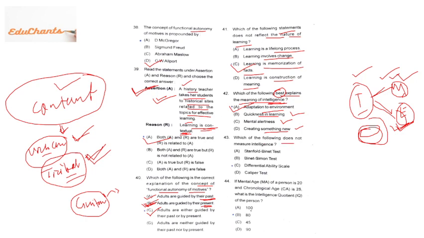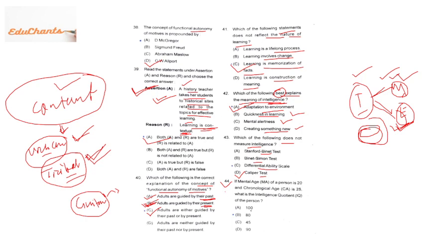Then which of the following does not measure intelligence? Stanford Binet, Simon, differential ability scale, everything is known as an intelligence test, but not the Caliper test. It is a personality test. Okay.